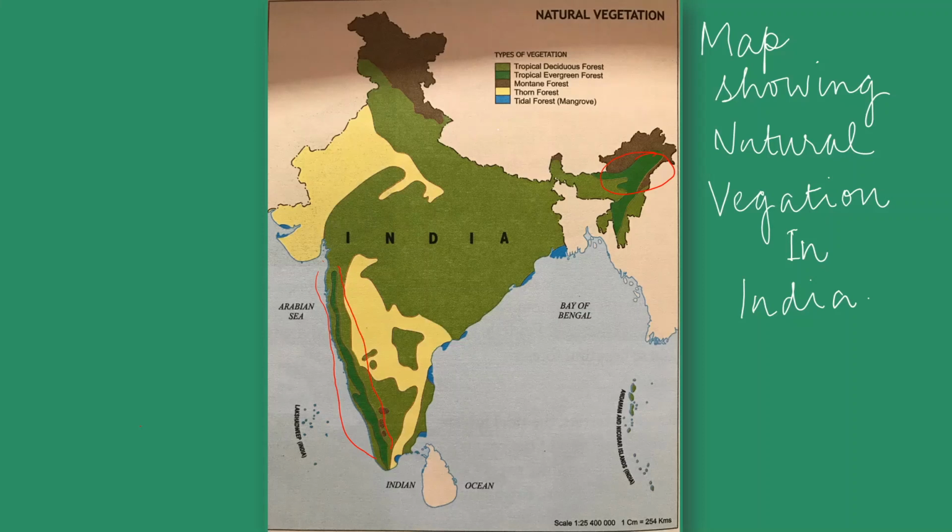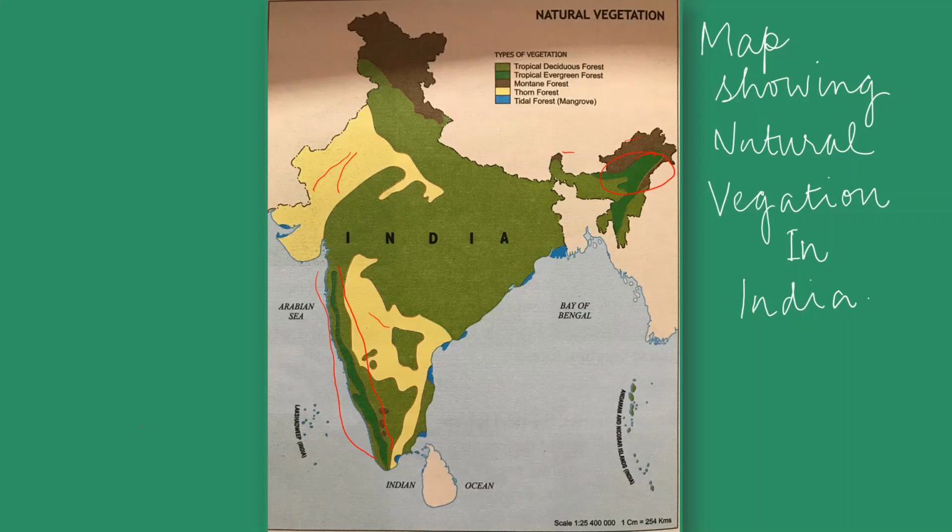And then the third is this, here in Jammu Kashmir, Uttarakhand, some part of Himachal also, and then Sikkim and the northeast side, that is called montane forest. And then you find this light yellow color. According to the climate we get this natural vegetation, which we call thorn forest. These are the dry areas here, Rajasthan, Gujarat, and the plateau areas, which are rocky.